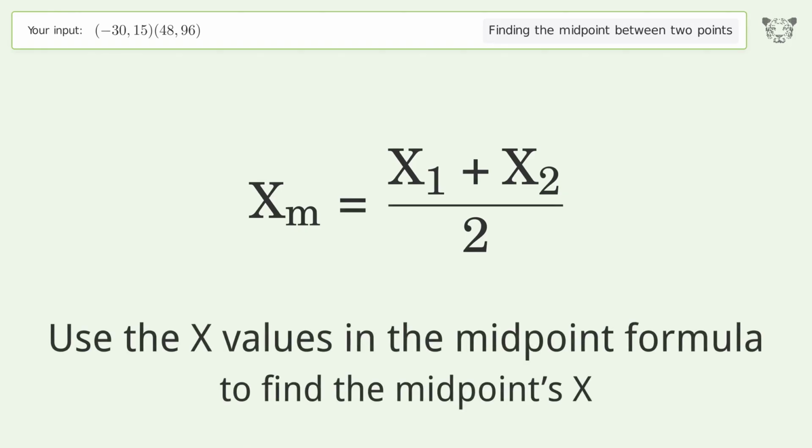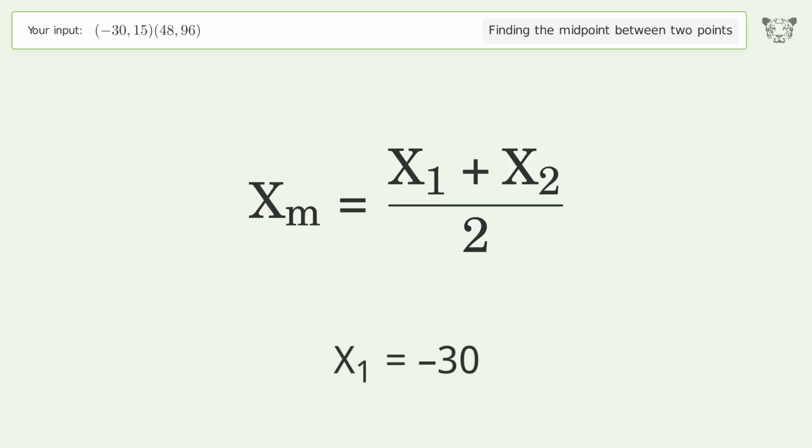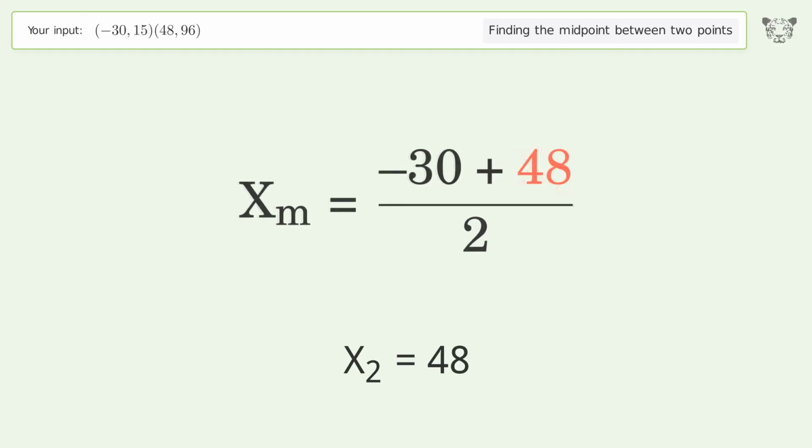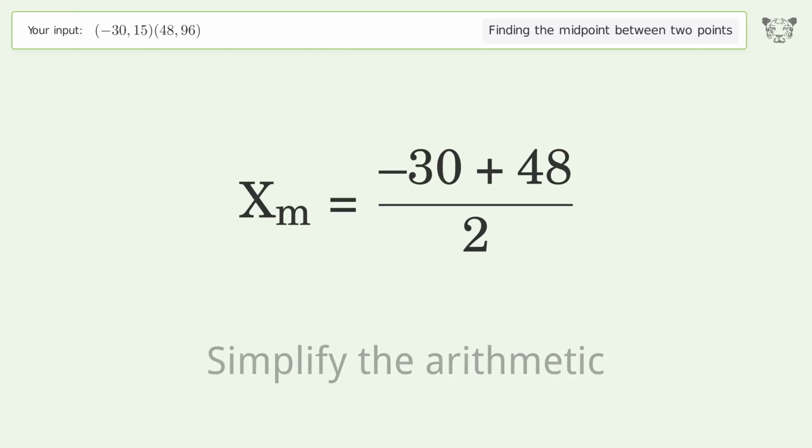Use the x values in the midpoint formula to find the midpoints x. x1 equals -30. x2 equals 48. Simplify the arithmetic.